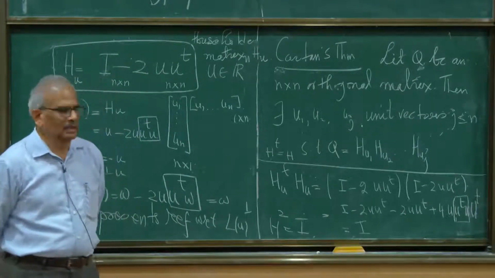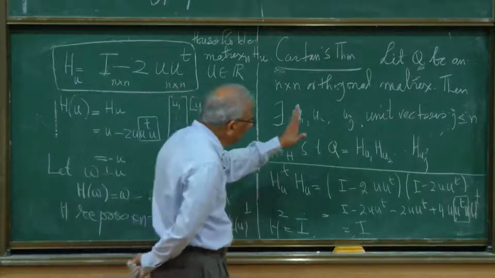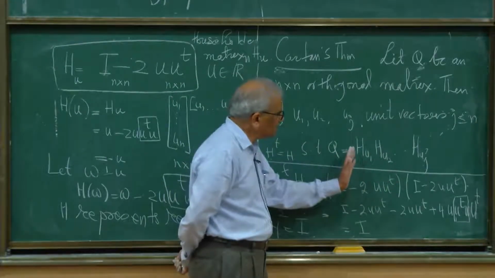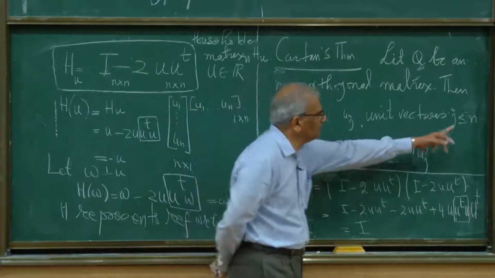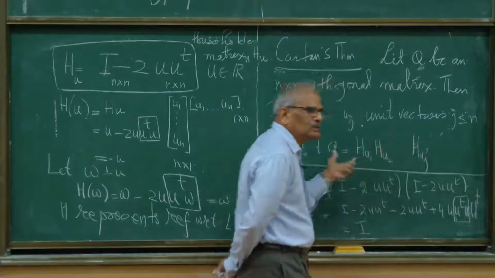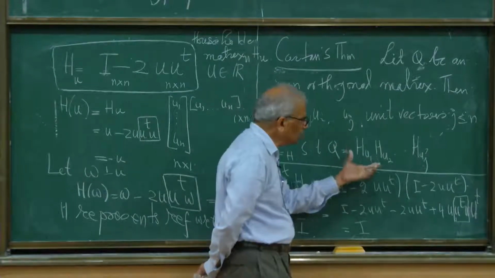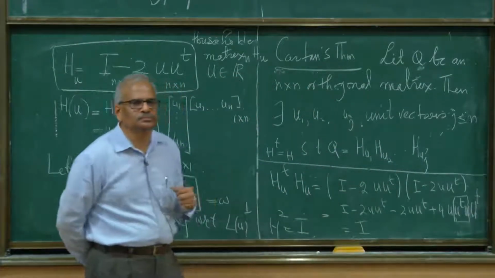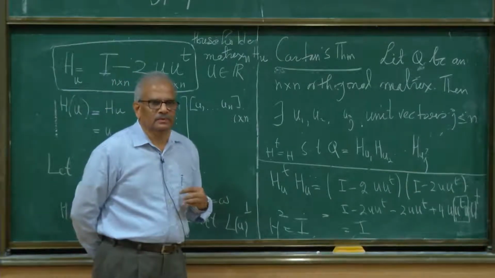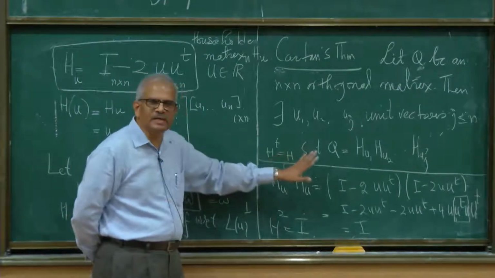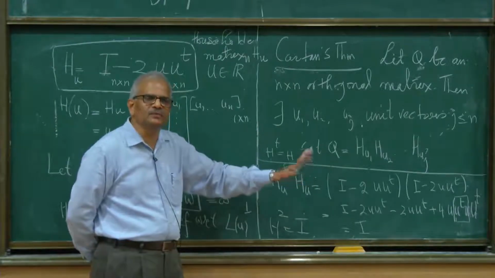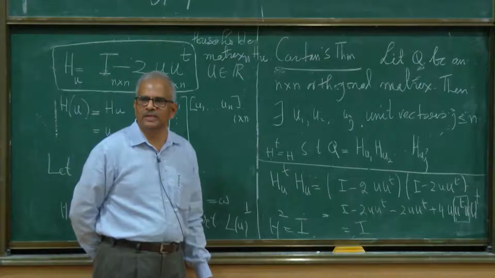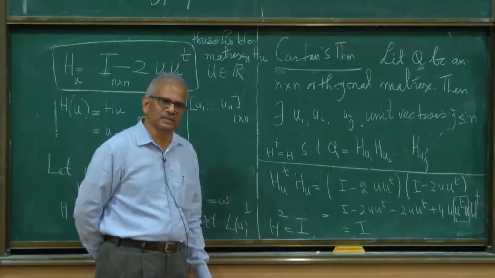And this theorem of Cartan says that every orthogonal matrix is a product of Householder matrices, and it is enough to take at most n of them. If it is an n by n orthogonal matrix, we can find at most n Householder matrices so that this is true. So the geometric interpretation of an orthogonal matrix is that it is a composition of several reflections. Any orthogonal matrix represents a composition of several reflections.